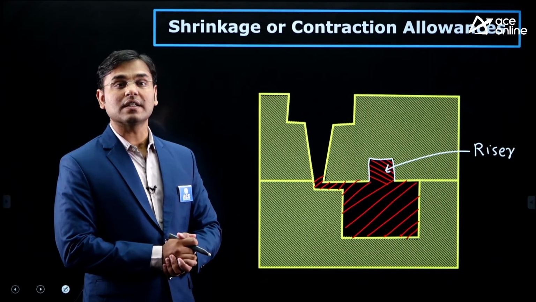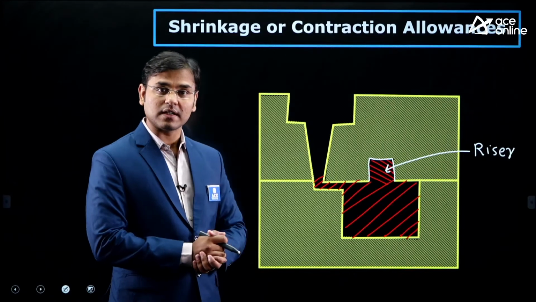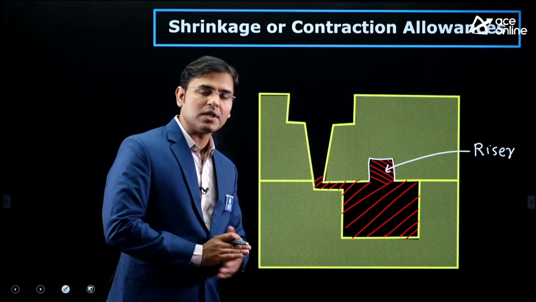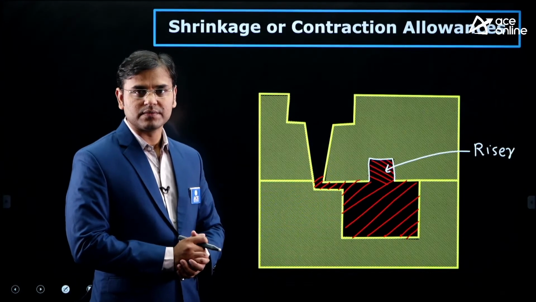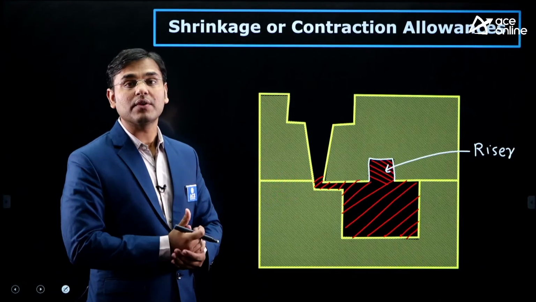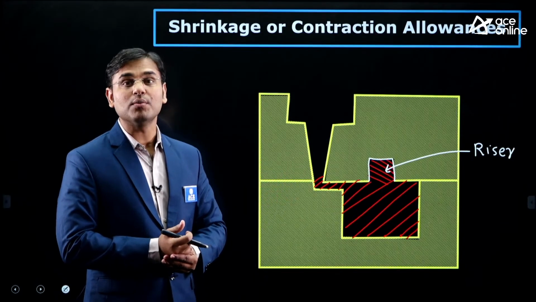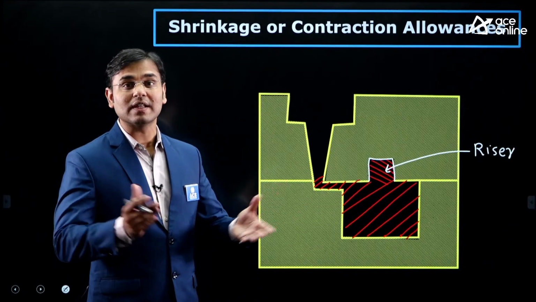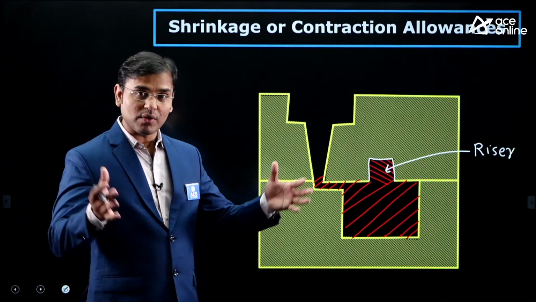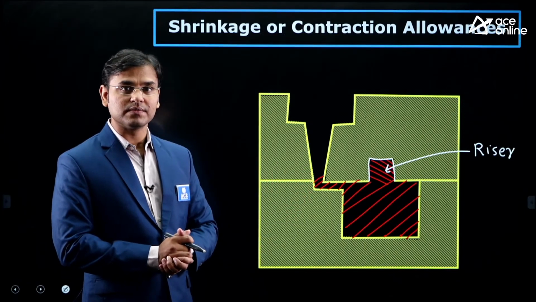Here you can see that continuously the heat transfer is there, and because of continuous heat transfer, the temperature of that molten metal is going to reduce, and that liquid is going to shrink, means the volume of liquid is going to reduce. That is known as liquid shrinkage.